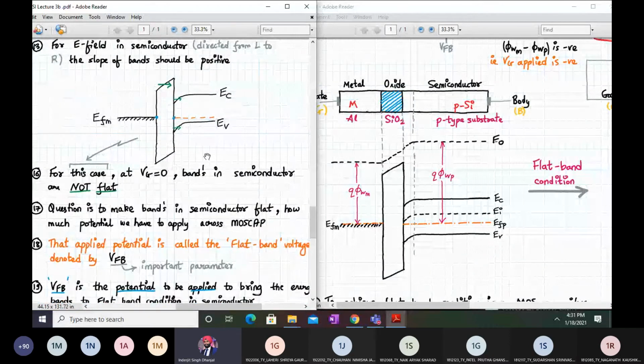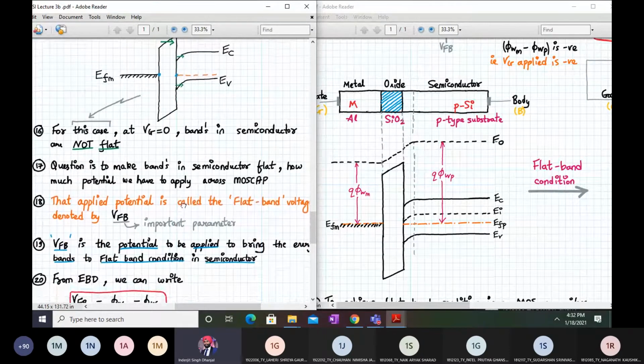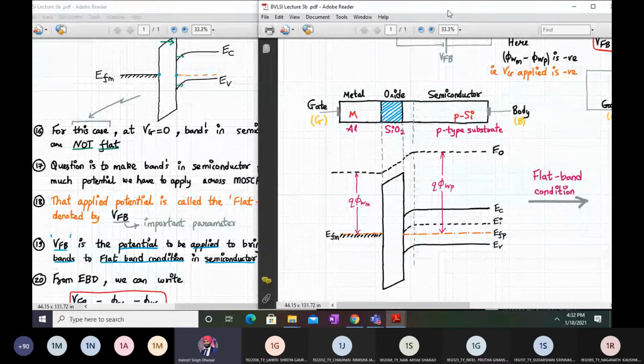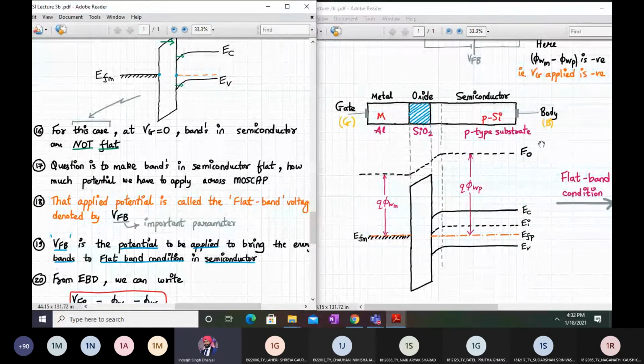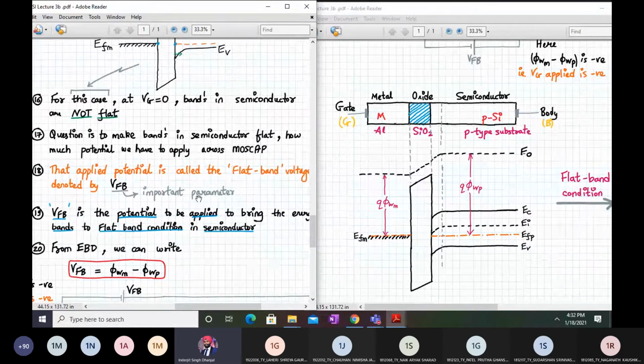For this case where band bending is there, at Vg equal to 0, the bands in the semiconductor are not flat. Even if we apply gate voltage with respect to body as 0 volts, the band bending is not at all flat. So the question is, to make the bands in the semiconductor flat, how much potential should we apply externally to this MOS capacitor? That means how much voltage we have to apply between the gate and the body to make the bands flat. That is what we are going to see now.